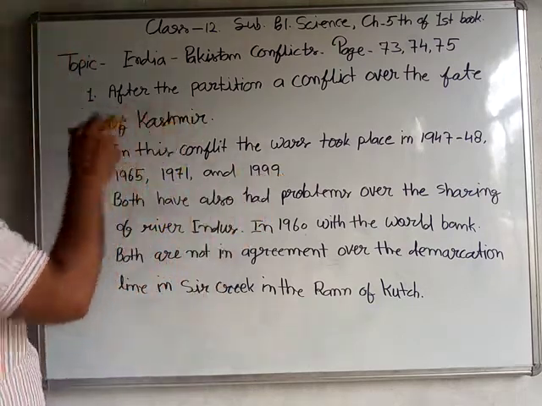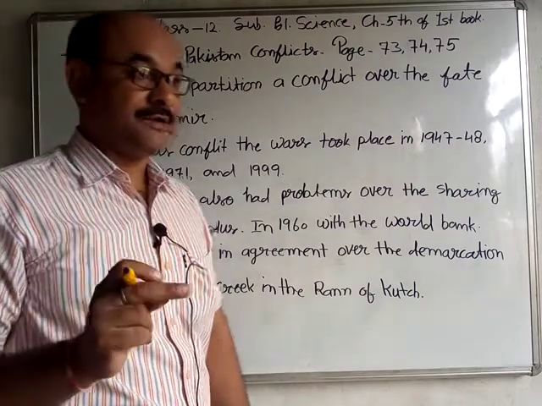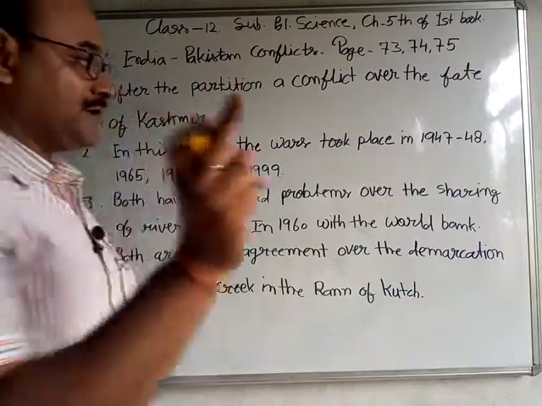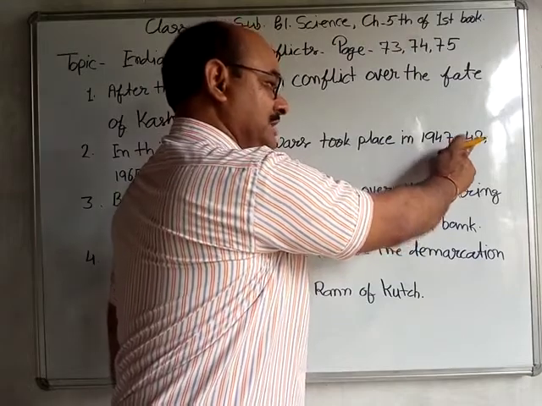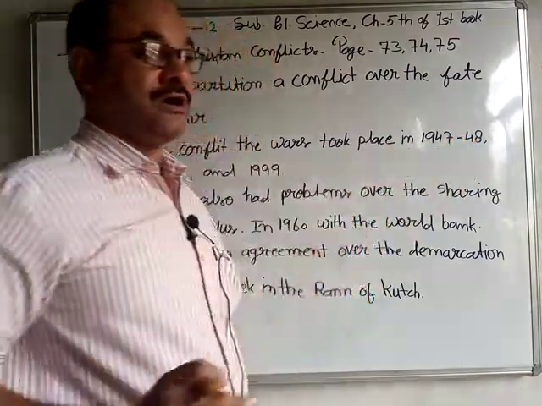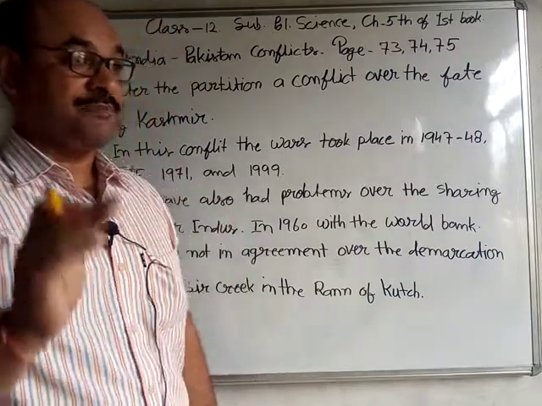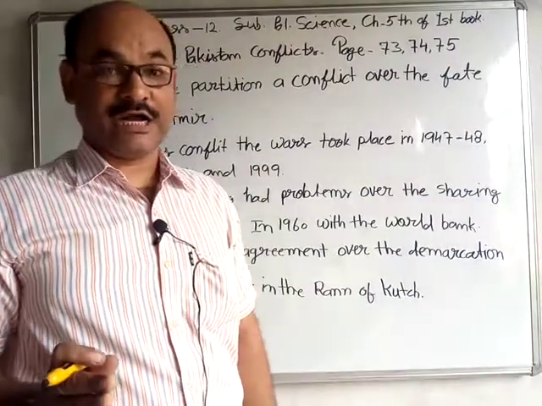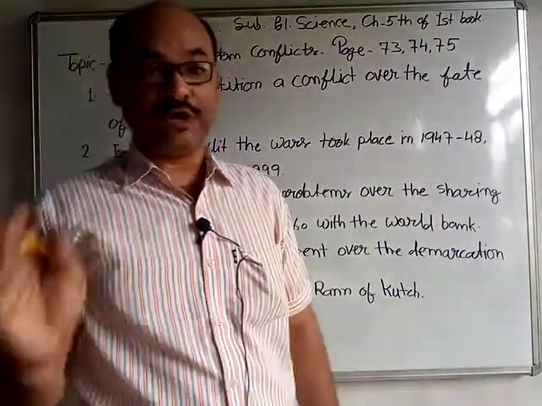Student, due to the issue of Kashmir, Pakistan and India fought 4 wars. The first war, 1947 to 48, was a proxy war between India and Pakistan. At last, Pakistan occupied half of the place of Kashmir, and today that place is known as POK.